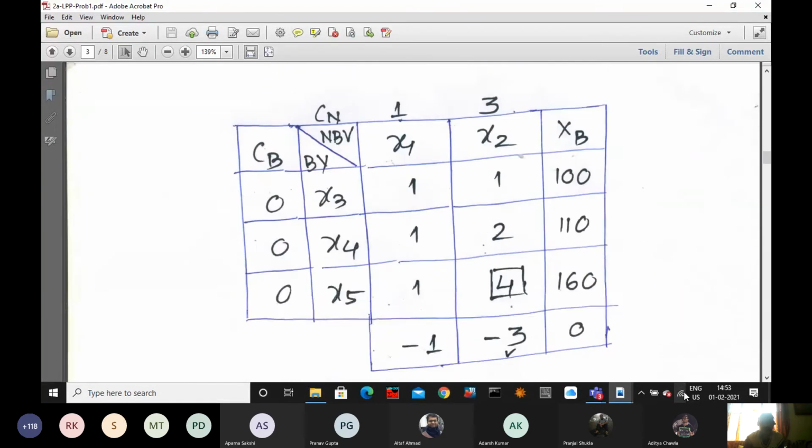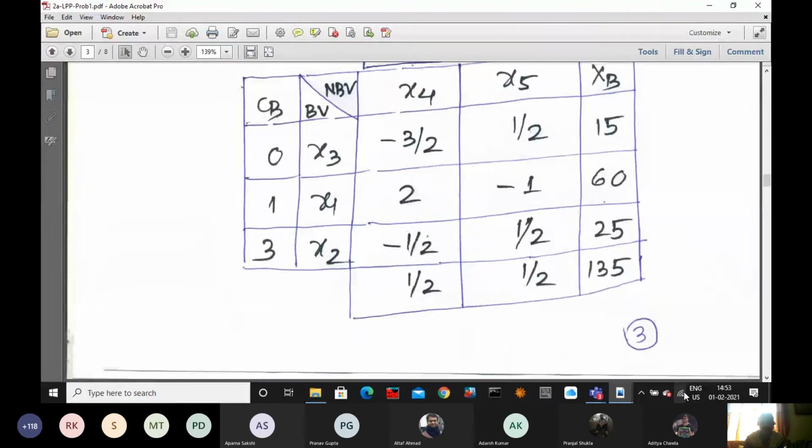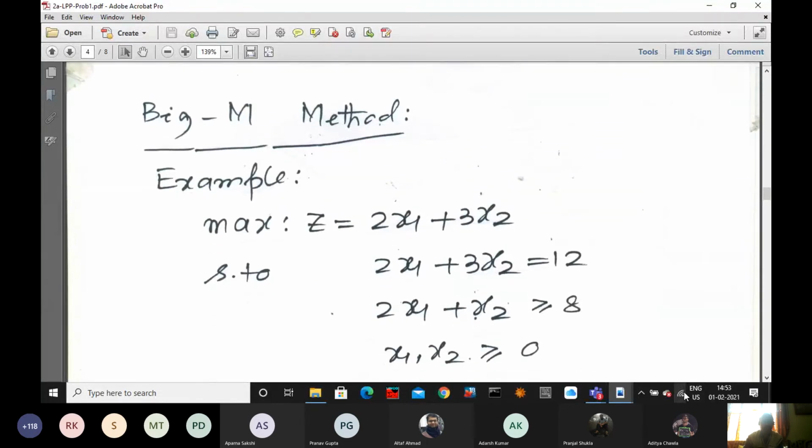This is the problem. Of course, second gone. Then we are coming to the third problem. This problem is there on your slide. That is the reason possibly I have not sent. Other than the basic feasible solution, this is there. Big M. Somebody asked about the big M. Who asked? Can you please tell me who has asked? Somebody said Yuvraj Singh, the ex-cricket player Yuvraj Singh. Is he there? Yuvraj is not coming. Maybe.